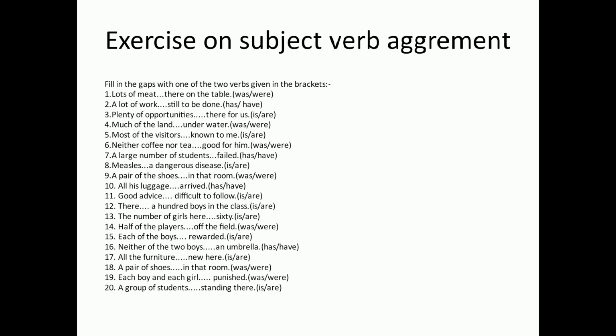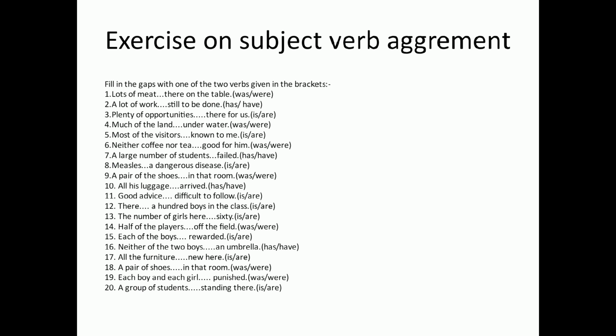Question number 5, most of the visitors dash known to me. Options are is and are. Question number 6, neither coffee nor tea dash good for him. Options are was and were. Question number 7, a large number of students dash failed. Options are has and have.